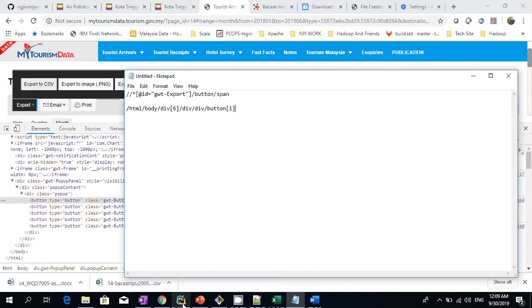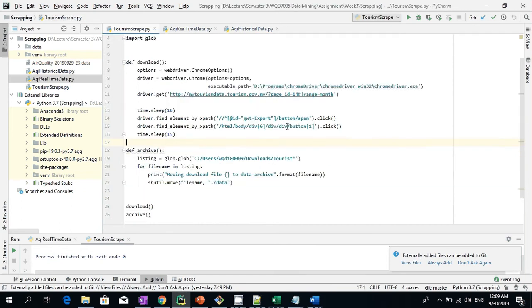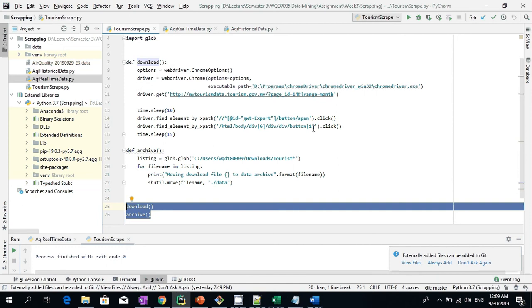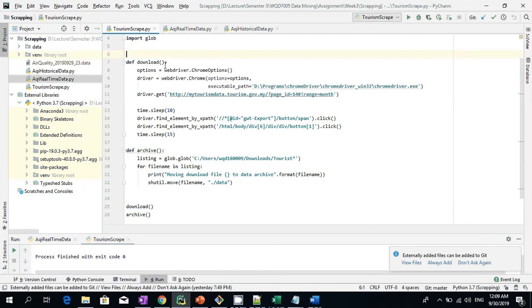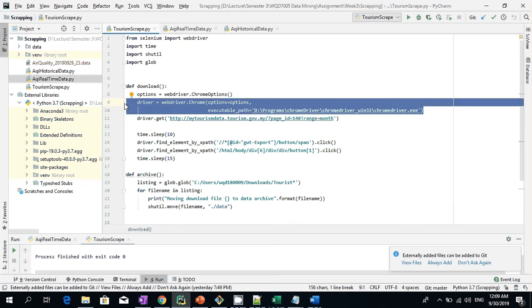Now let's look at the code. Let's look at the main function. This function has two parts. One is to download the file, and the second one is to archive this file. Download of this file is pretty simple. What we need to do is to give the option and then start a driver instance. For this driver instance, we need to provide where the Chrome driver that we have downloaded is.